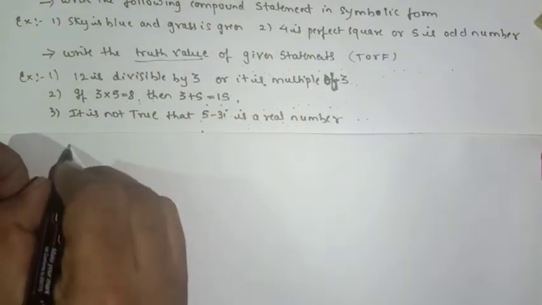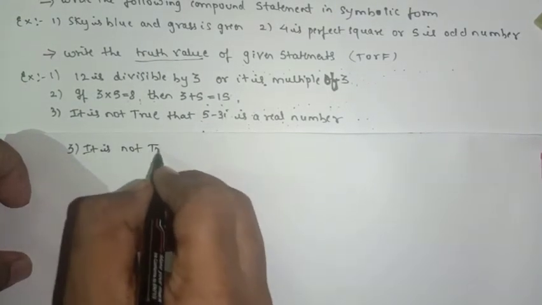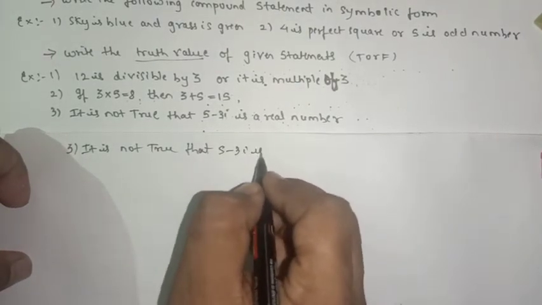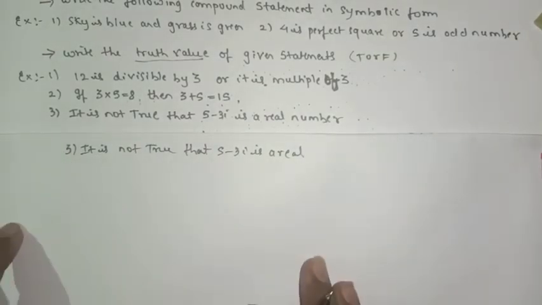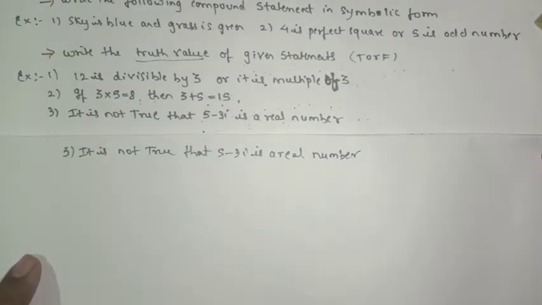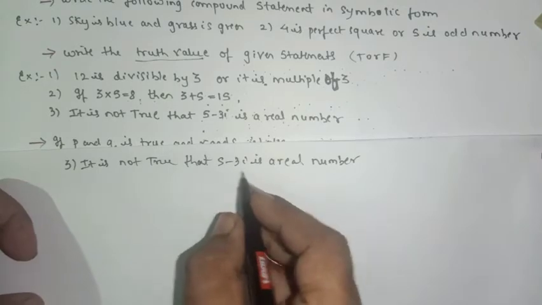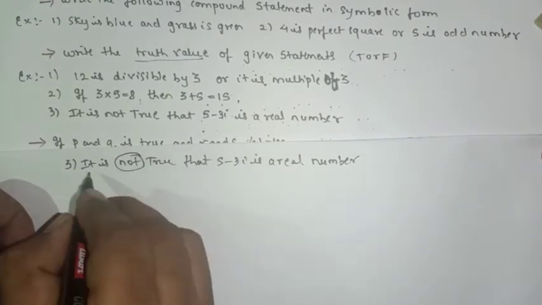Now we'll see the third one. It is not true that 5 minus 3i is a real number, yes or no? Okay, it is not true that 5 minus 3i is a real number, so your connection is it is not.